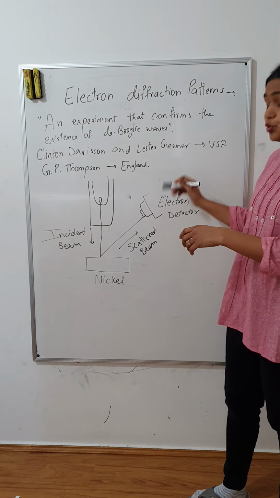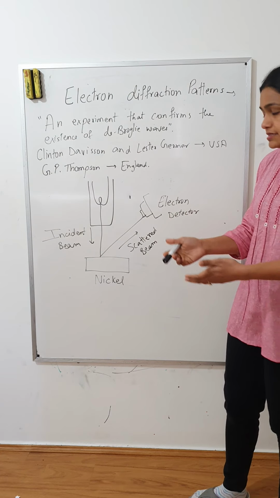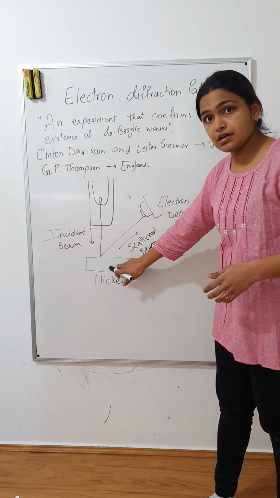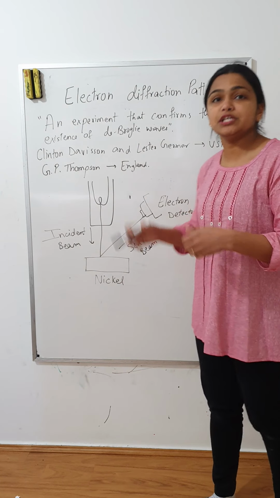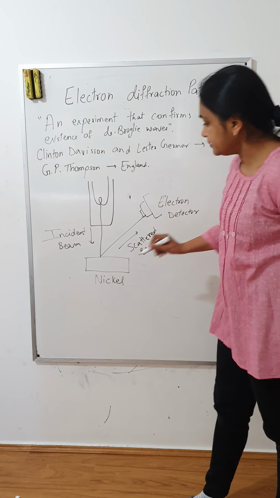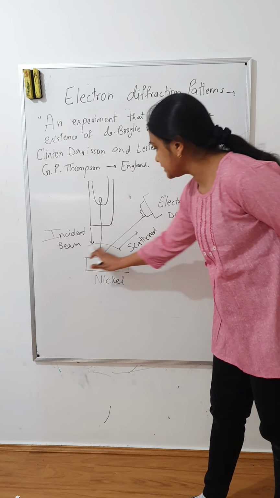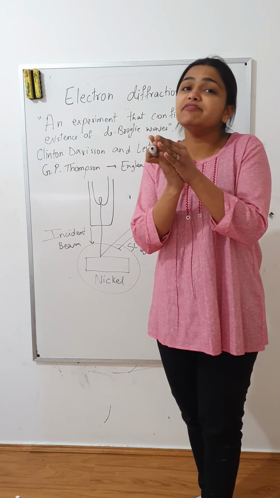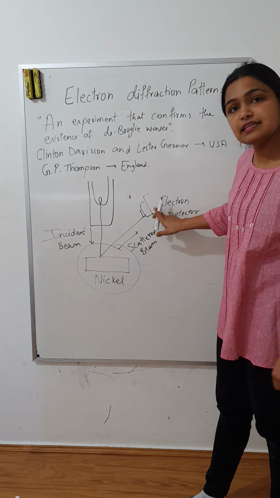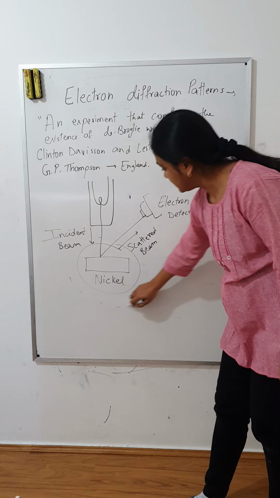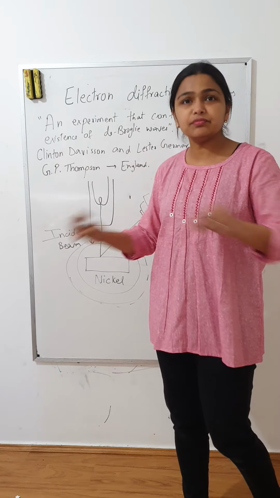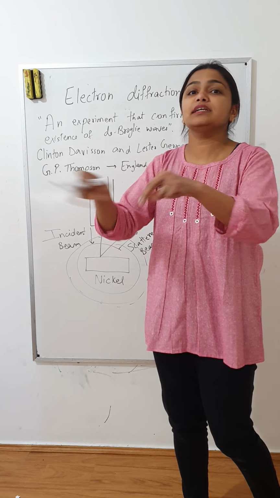So therefore they proved that yes, de Broglie hypothesis is correct, and when electrons are diffracted from a nickel block, then they produce an interference pattern. What G.P. Thomson did was that in place of this nickel block, he placed a very thin gold foil, and rather than this electron detector, he had a detector around the gold foil, so that wherever the electron scatters, he can capture it everywhere.